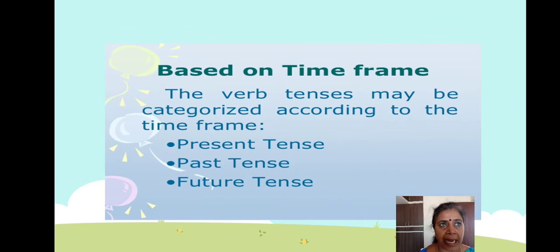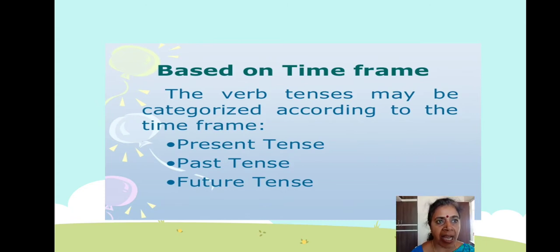Now let us move on to the next slide, which is based on the time. The verb tenses are divided according to the time. There are three types of tenses. Which are they?